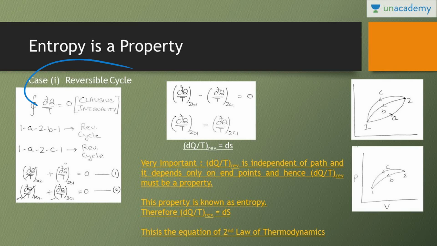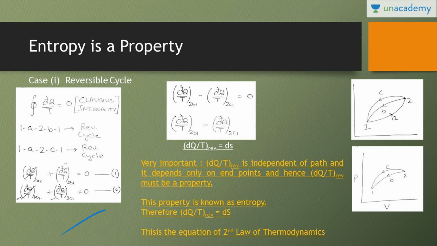So we have taken the reversible cycles. These two are the cycles 1A2B1 and 1A2C1. Both are reversible cycles, and we know that for a reversible cycle, the cyclic integral of dq by t is equal to 0. Through 1A2B1, dq by t through process A plus dq by t through process B is equal to 0 because the cycle is reversible. Similarly, dq by t through A plus dq by t through C is equal to 0. Again, the cycle is reversible.